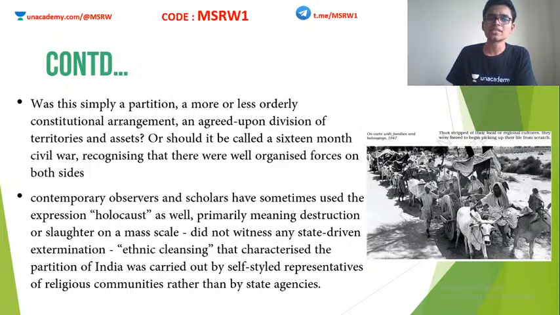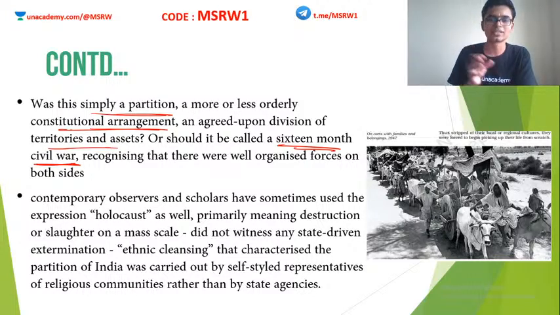So the question is, was this simply a partition? Was India-Pakistan splitting into two countries simply a partition, a more or less orderly constitutional arrangement, an agreed upon division of territories and assets? Or should we look at it as a 16-month civil war? This is not a mere constitutional division. Understand that.